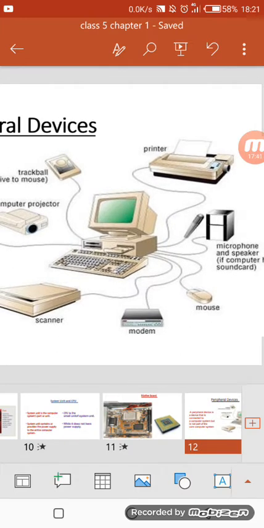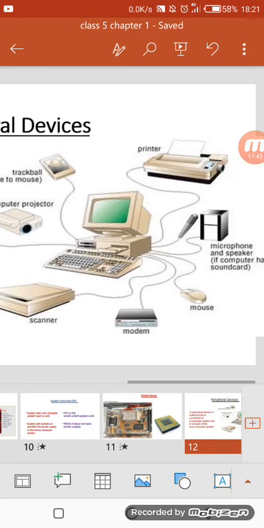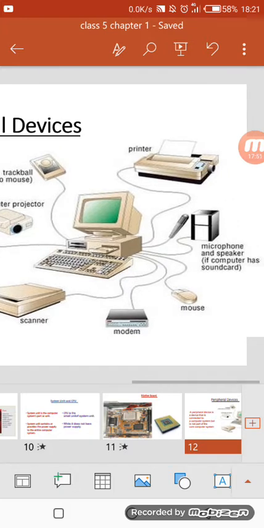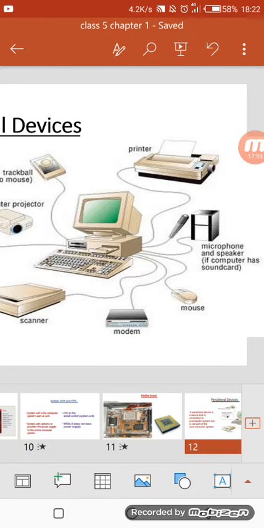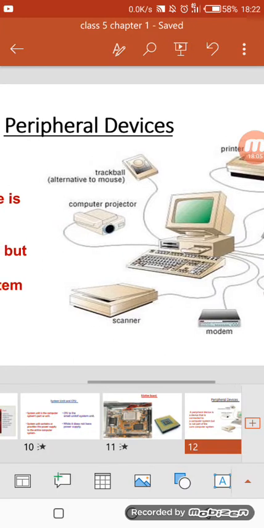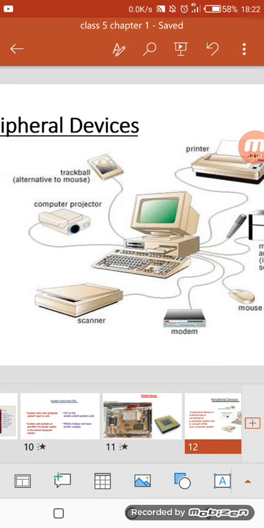See, there are a lot of devices which are connected to our computer system but are not a part of the computer system. See, printer. All these devices can be connected to our computer system by using serial ports, USB ports or parallel ports, or we can connect them by using networks.